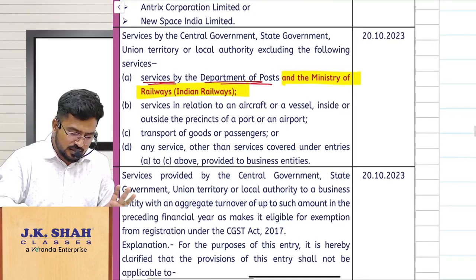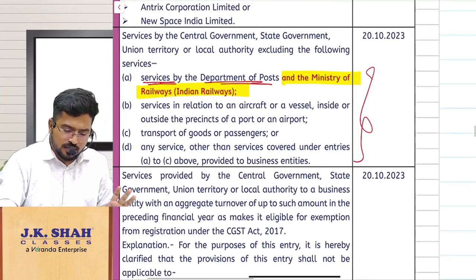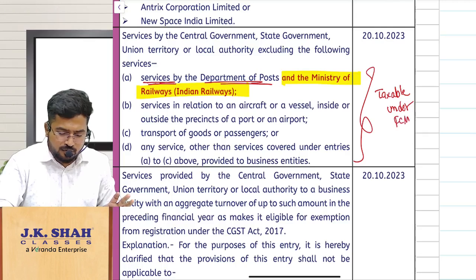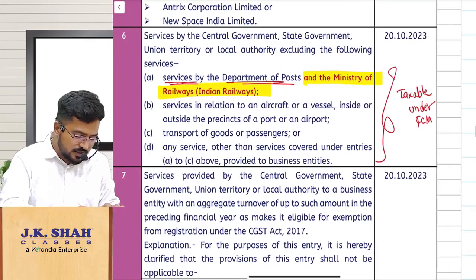Now all these things are taxable. Can I say all these things are taxable under RCM or FCM? You tell me. Taxable under FCM. If you remember, these are entry 6A, 6B, 6C.